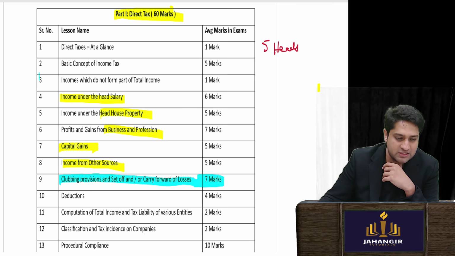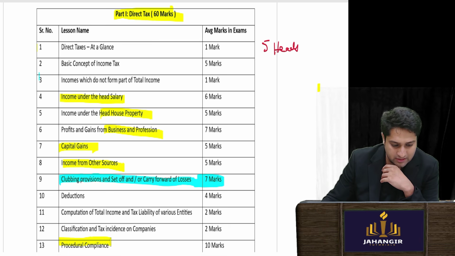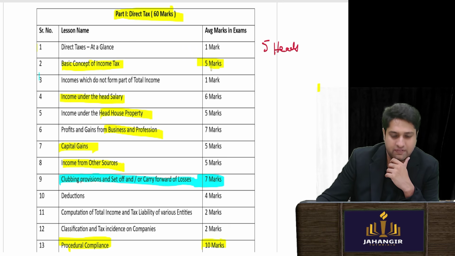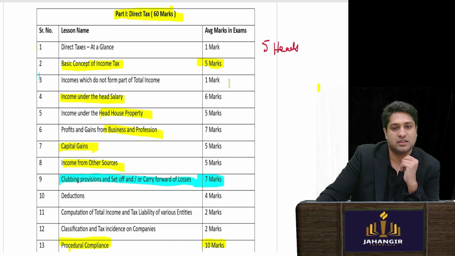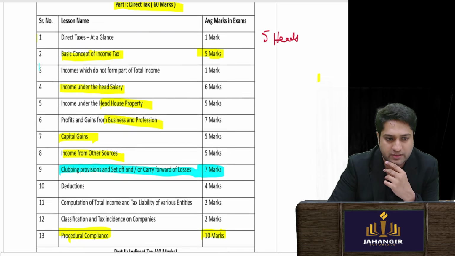Then you see procedural compliance they are asking, returns etc. It is your 10 marks. And basic concepts also they are asking, where they ask residential status. So these are your important chapters that you need to do, and this is the weightage.